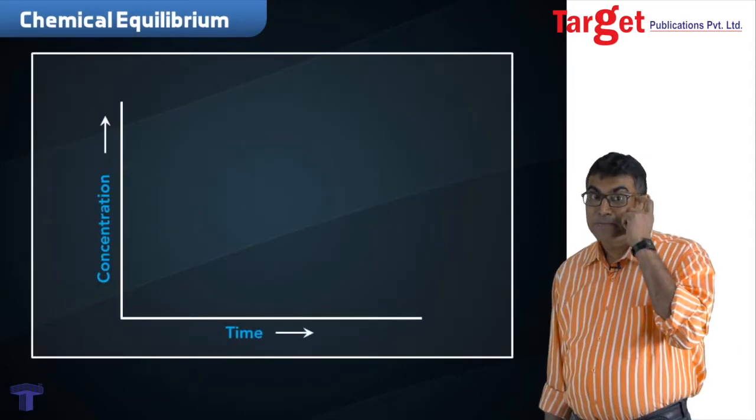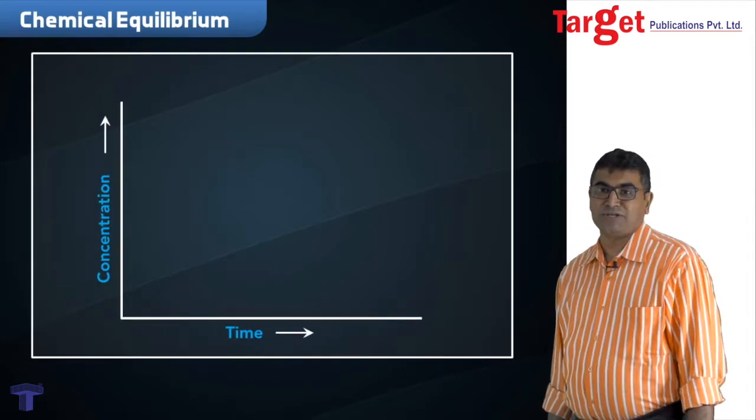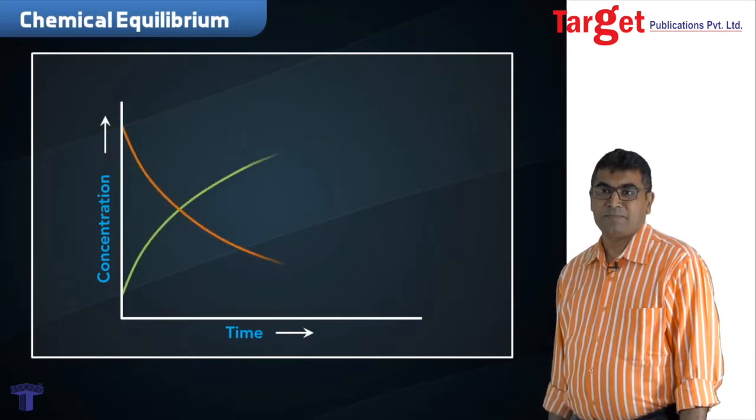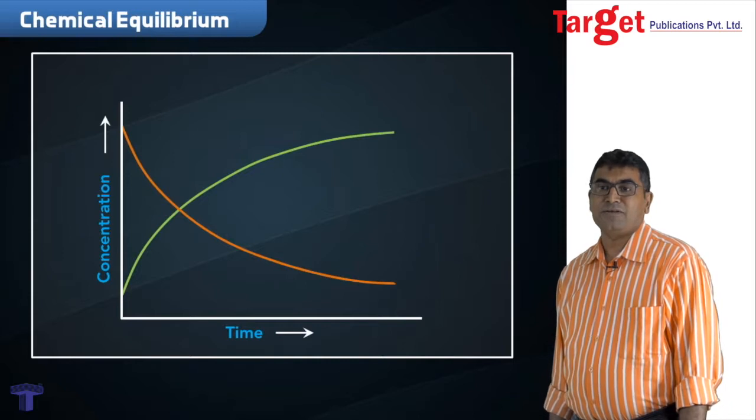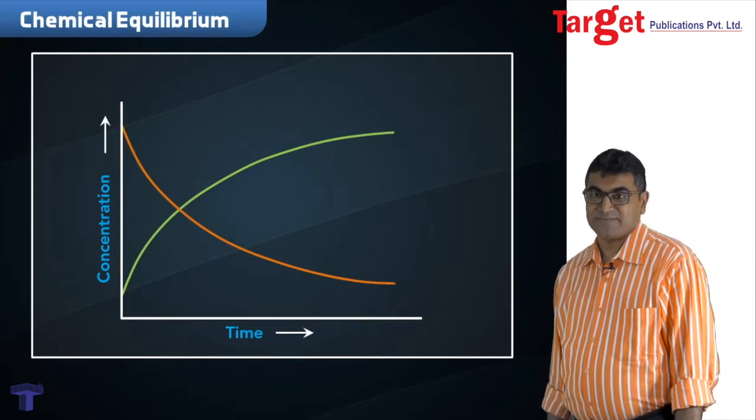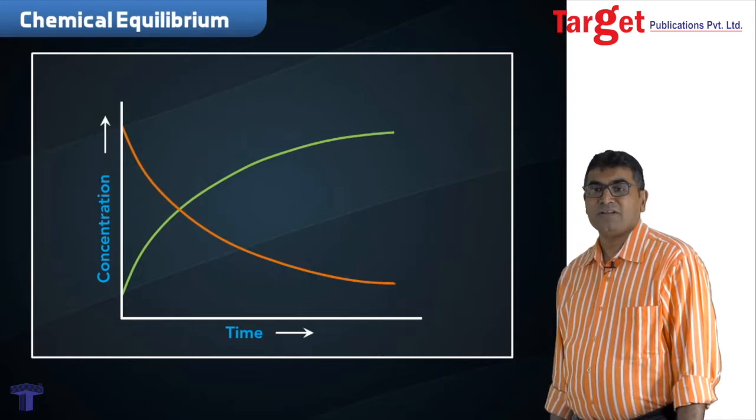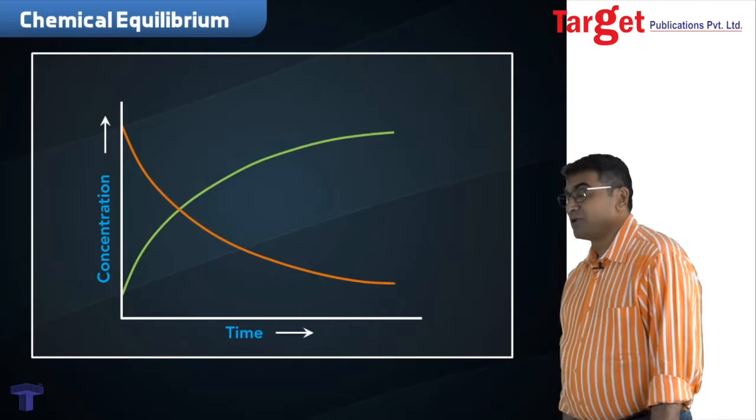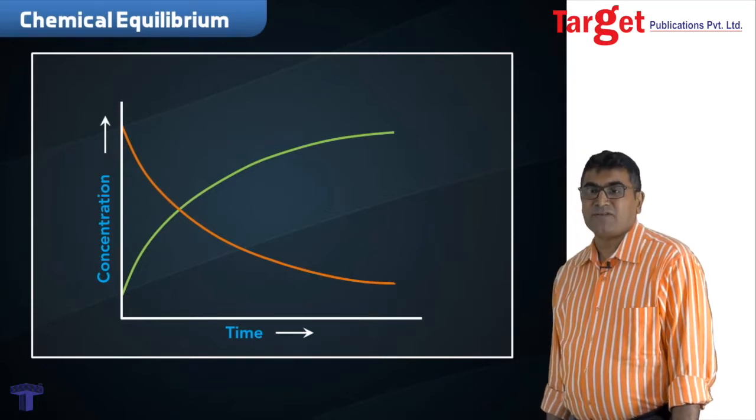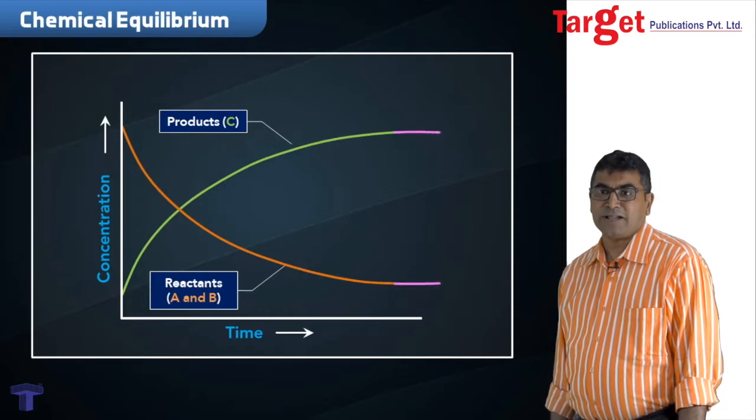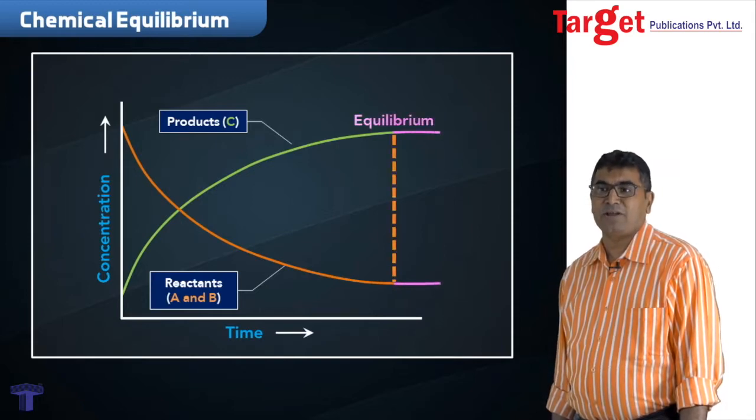Let's look at how concentration changes with time. Initially, concentration of reactant is maximum. That of product is least. As time proceeds further, concentration of reactant goes on decreasing, that of product goes on increasing. After some time, they both become almost constant, and this is the stage of chemical equilibrium.